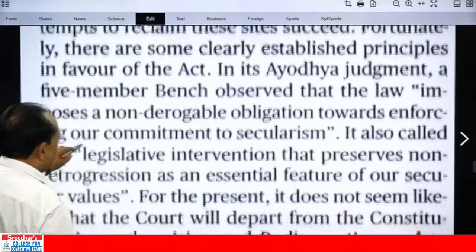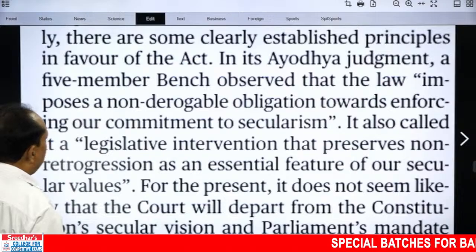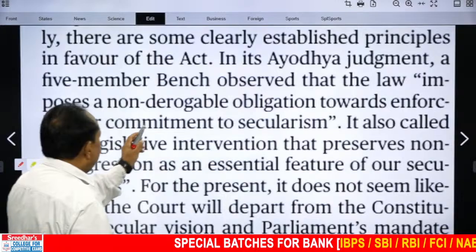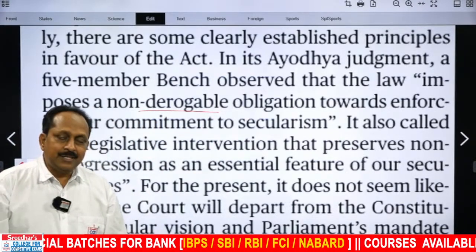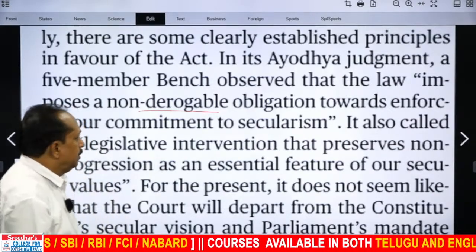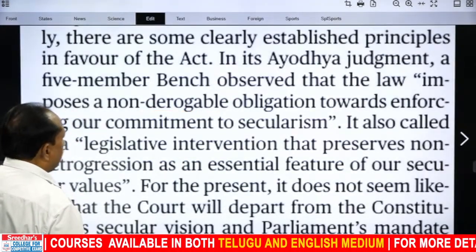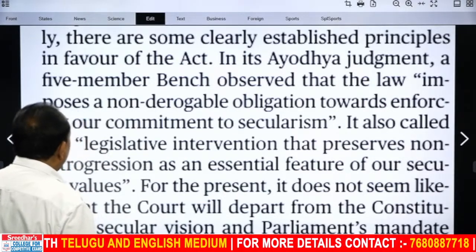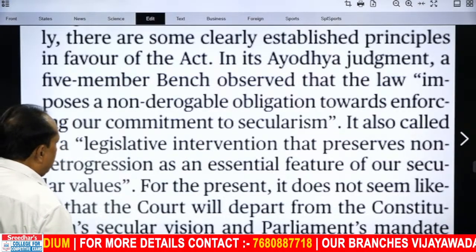What are those? In its Ayodhya judgment, a 5-member bench observed that the law imposes a non-derogable, an important word. Derogable, remember the word derogatory, I have given many a time. Derogatory means insulting, feel something is inferior. From that word you get the same meaning. Non-derogable obligation towards enforcing our commitment to secularism. That the law imposes a non-derogable obligation towards enforcing our commitment to secularism.